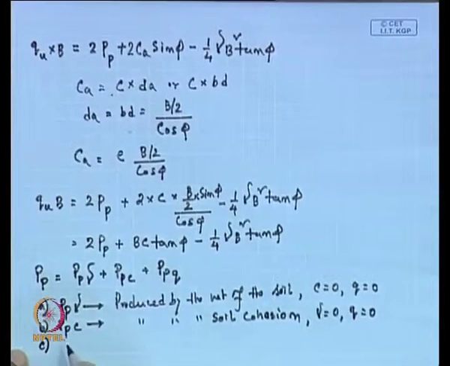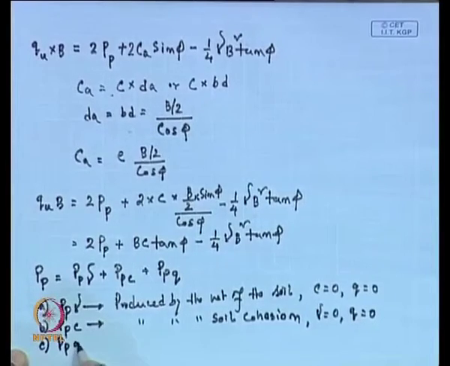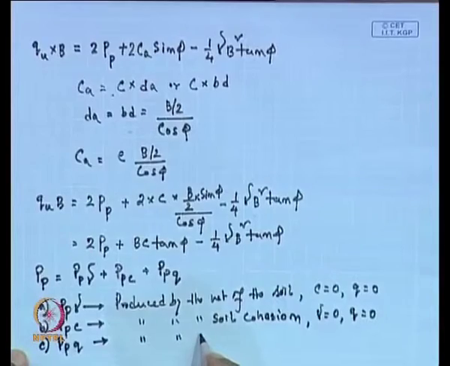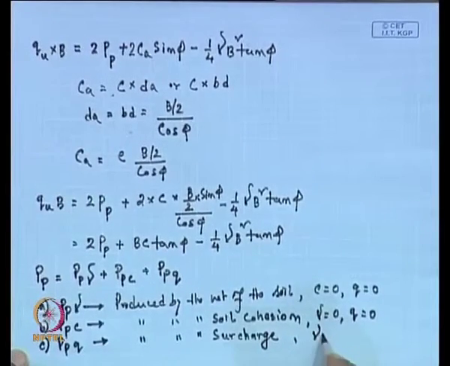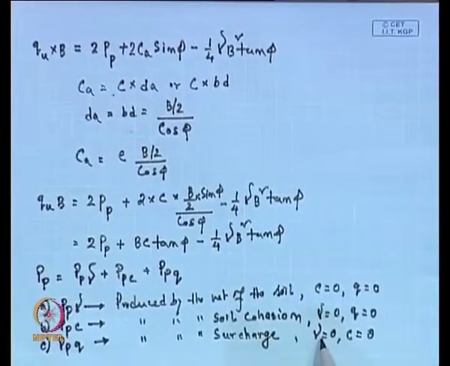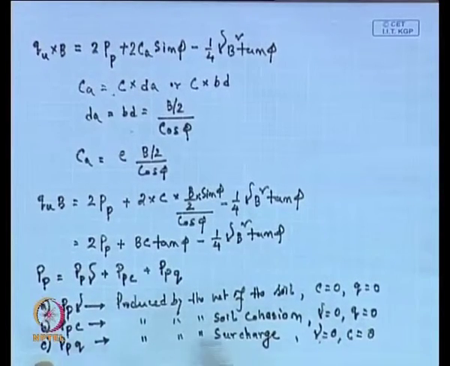Similarly, the third component, P p Q, is produced by the surcharge, assuming that the soil is weightless and also cohesionless. So, in this third condition, the soil is weightless and cohesionless, and the contribution due to the surcharge is called P p Q.